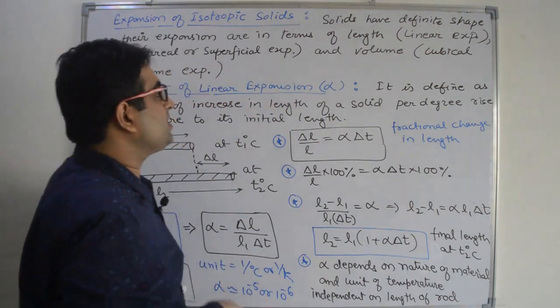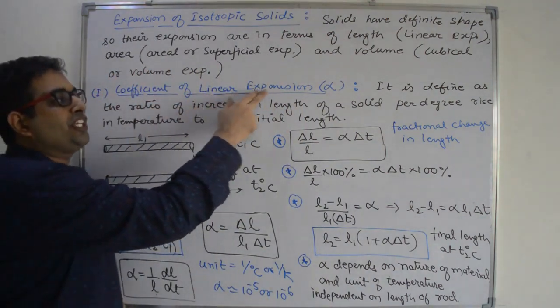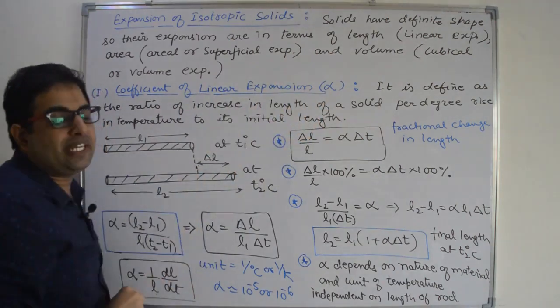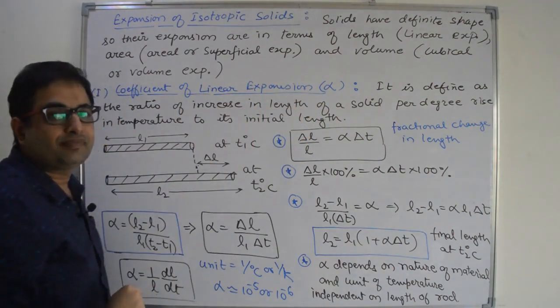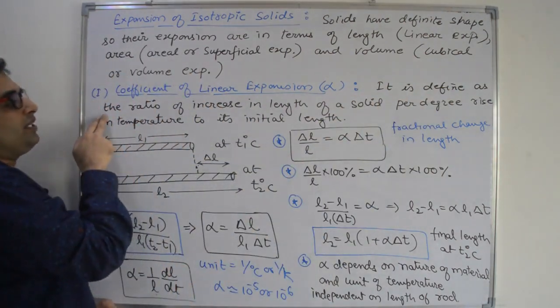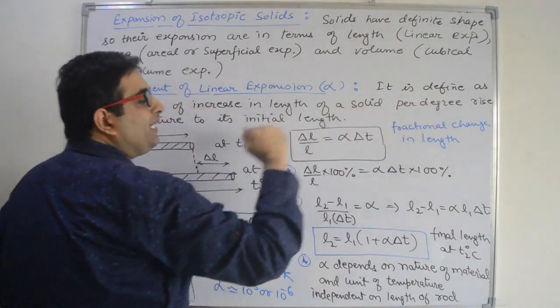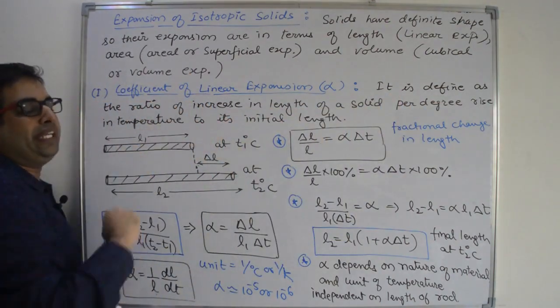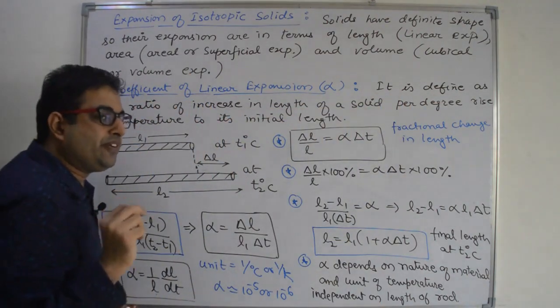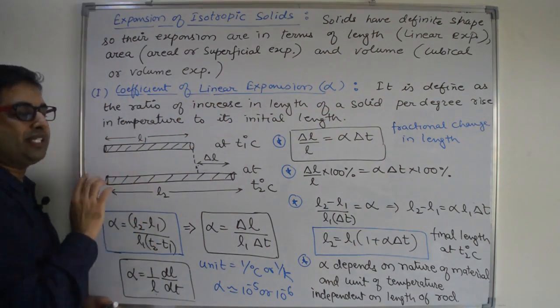First, let us discuss linear expansion, and the coefficient of linear expansion is represented by the alpha symbol. Right? It is defined as the ratio of increase in length of the solid per degree rise in temperature to its initial length. So what is the definition of linear expansion? Let us understand by using this example.